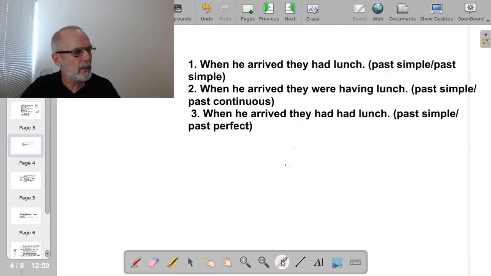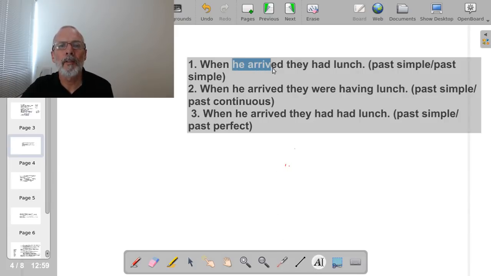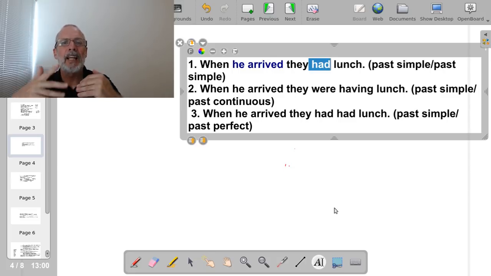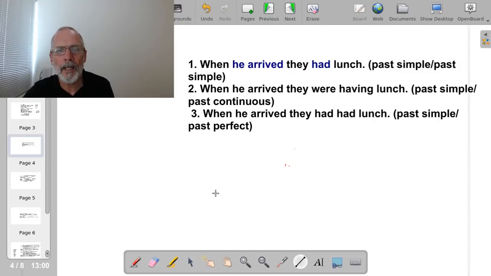In the first sentence, we have: when he arrived, they had lunch. In this sentence, first of all, we have the past simple in the first clause, and in the second clause we also have the past simple. It's past simple, which means that those two events took place in chronological order. This is time. First of all, we arrived, and then